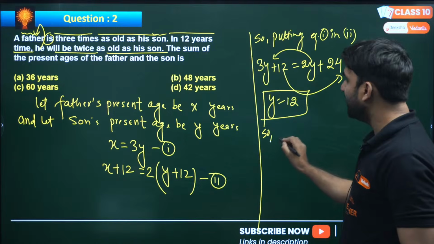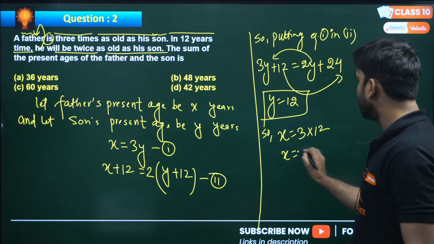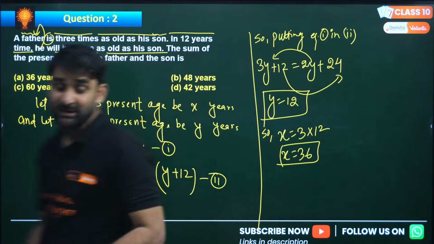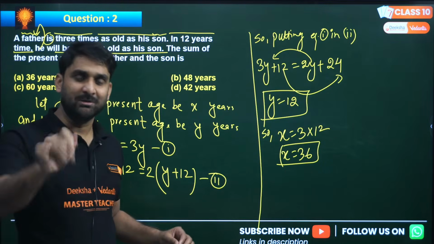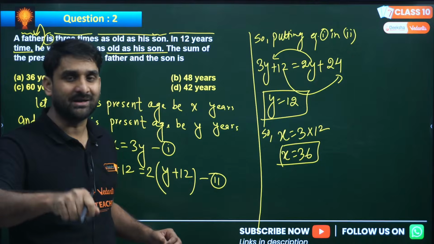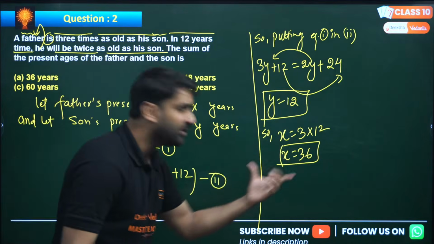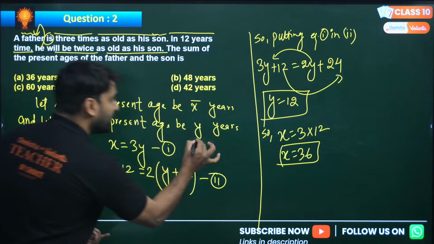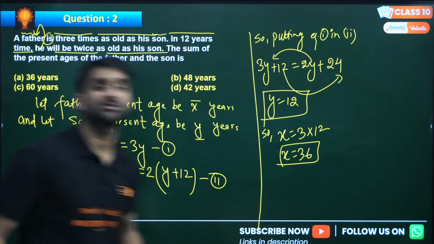So what will be X, my dear? X is 3Y, means 3 into 12. So this will be 36. Right, my dear? Now, after getting the result, because this is your final preparation phase, let me tell you some more tips and tricks. By using them, you can make your answer sheet very presentable. If you got X and Y, what was X? X was the present age of father, and Y was the present age of son. So make sure to write this information in words, my dear.